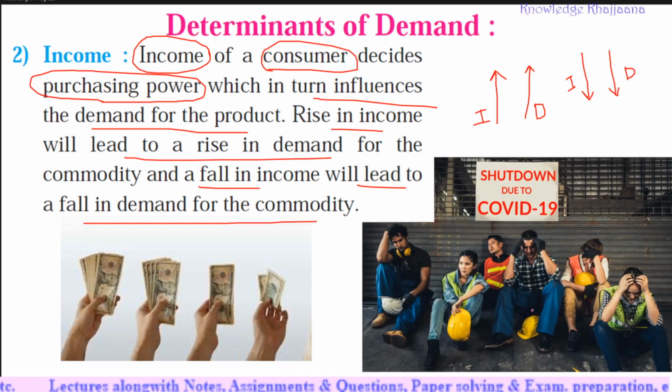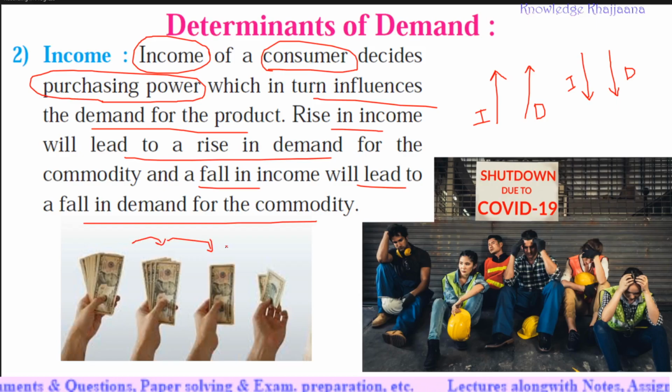As they are not earning, their income capacity has declined. So with the decline in income capacity, the demand has also declined for many commodities. If there is more income, the person will tend to buy more. If his income declines, he will tend to buy fewer goods, so his demand will decrease. So we can say income is directly proportional to demand.